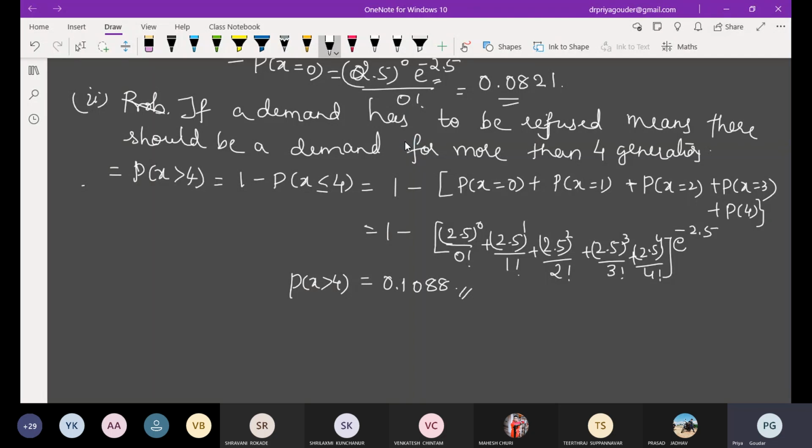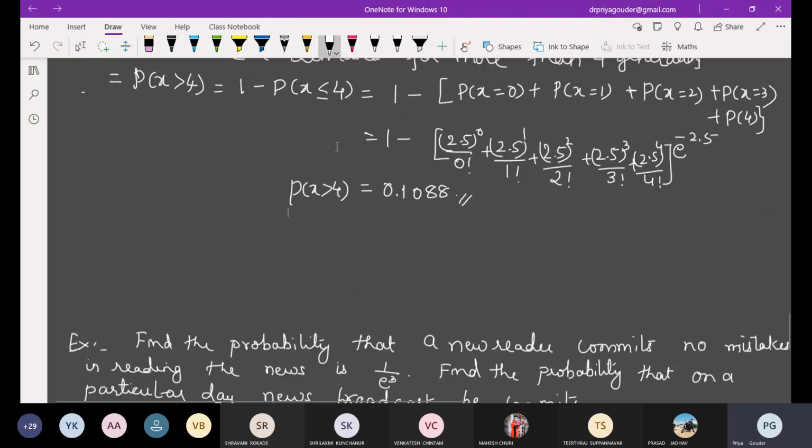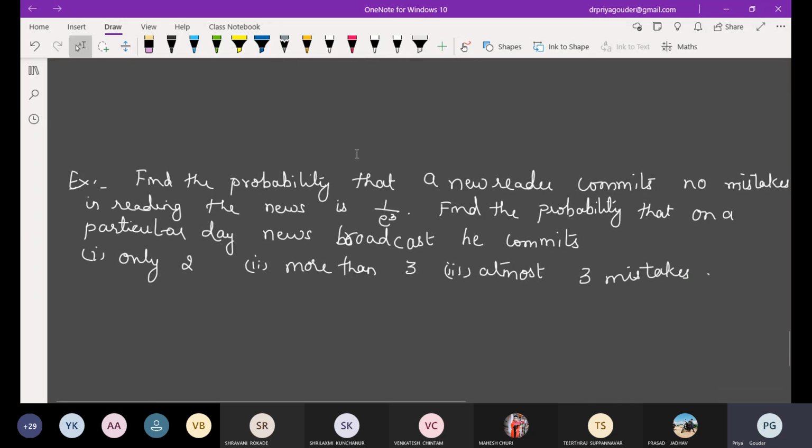Okay, I'll give you one homework sum. You can write down. The probability that a news reader commits no mistakes in reading the news is 1 upon e raised to 3.